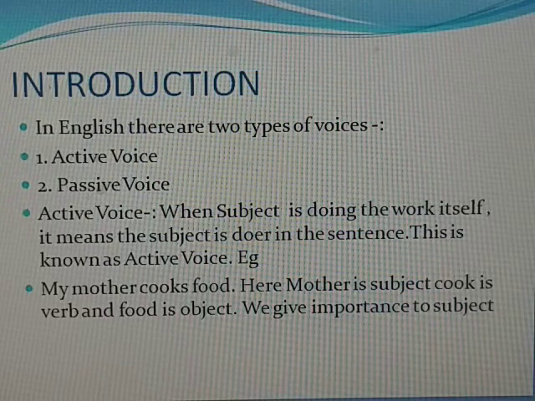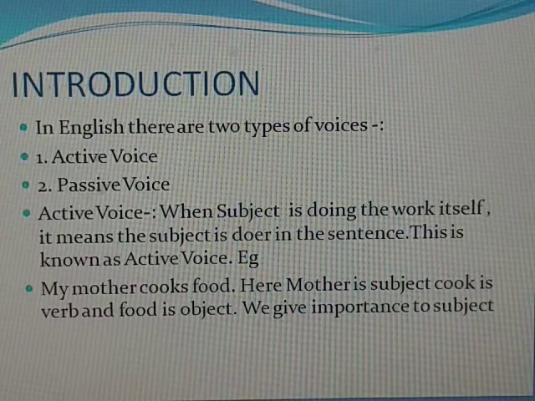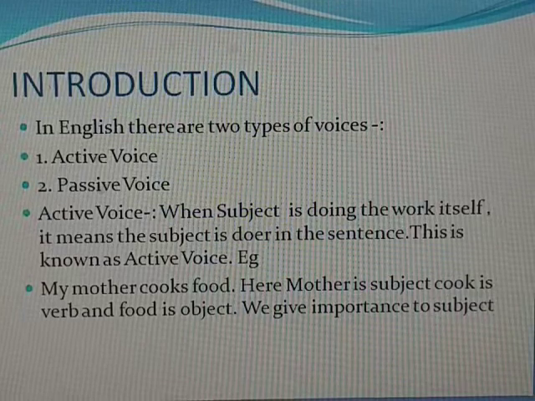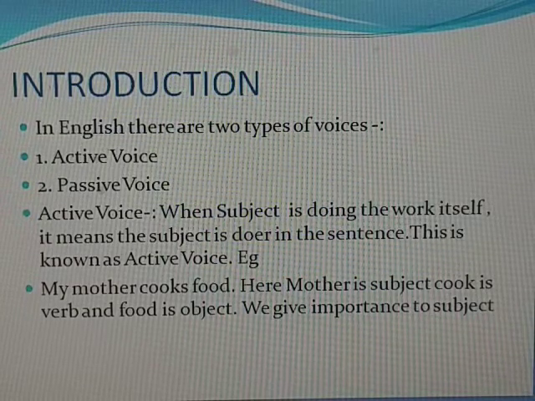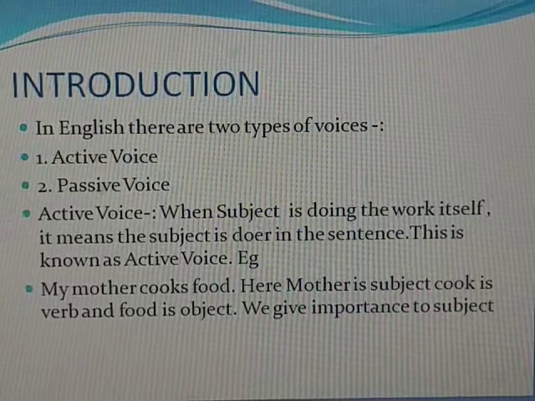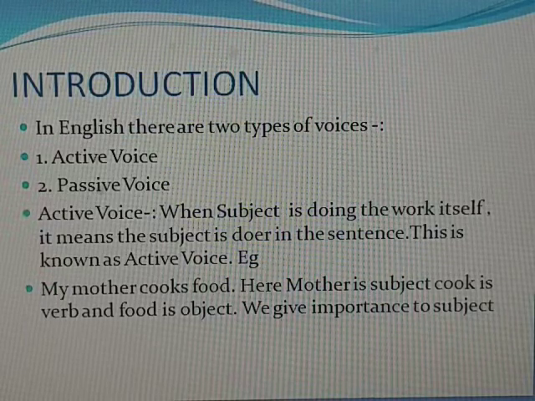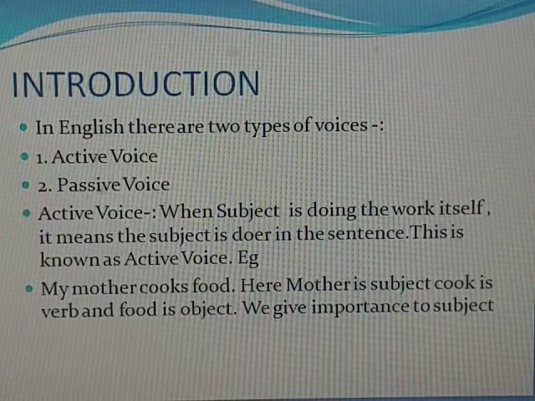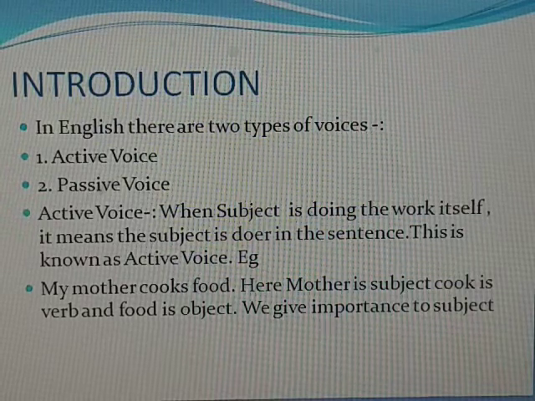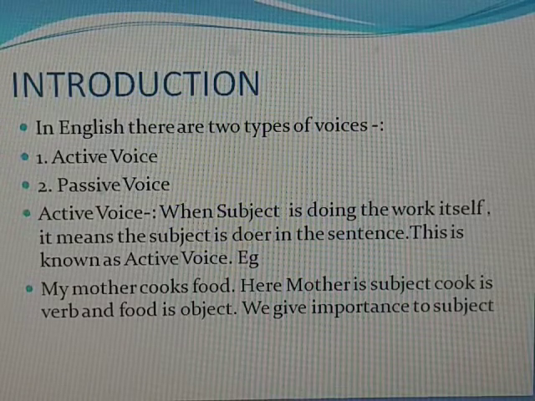Now in the sentence, my mother cooks food, as I've already told you, my mother is subject, cooks is verb, and food is object. Here we are giving importance to my mother. So this is an active sentence. On the contrary, if we say food is cooked by my mother, in that case we are giving importance to food.